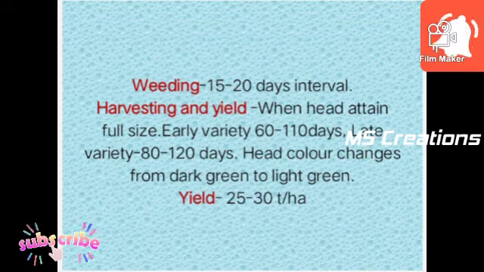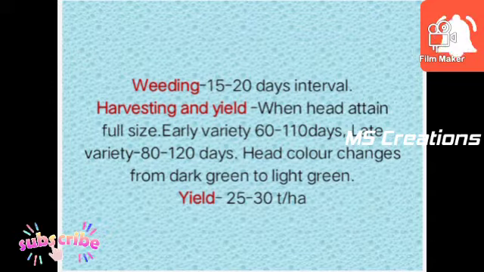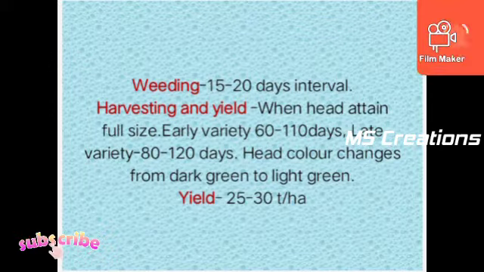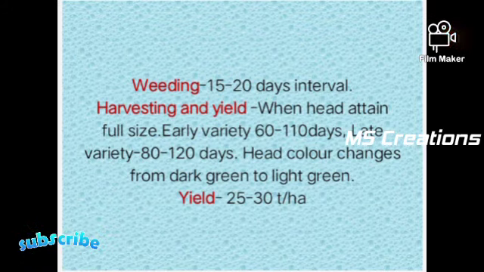Next one is harvesting and yield. When the head attains full size, early varieties are ready for harvesting within 60 to 110 days, and late varieties are ready for harvesting 80 to 120 days after transplanting. Head color changes from dark green to light green.